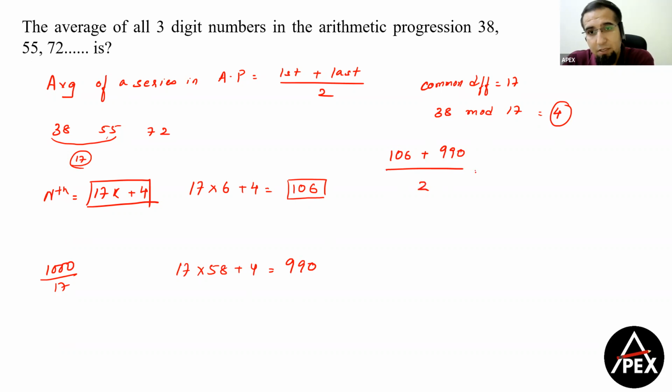So first term plus last term by 2, this will give us how much, guys? 990 plus 106 will give you 1096, and that we are dividing by 2. So 1096 by 2, your answer for this question should have been 548. Clear? Now let's move to the next question, guys.